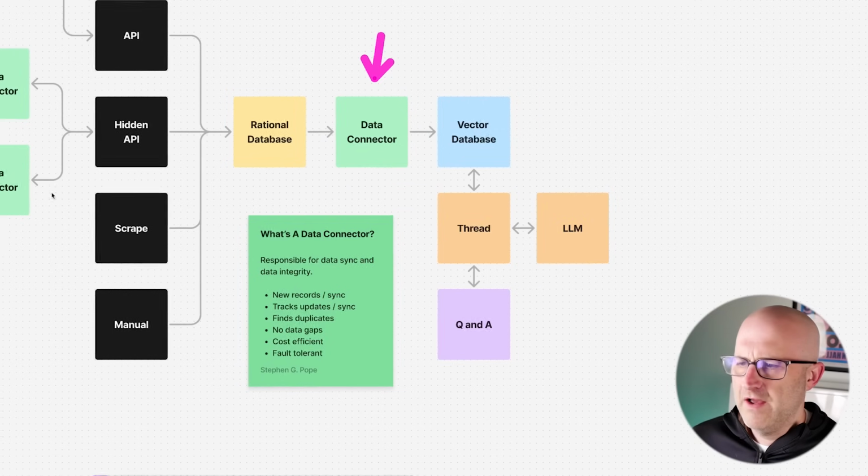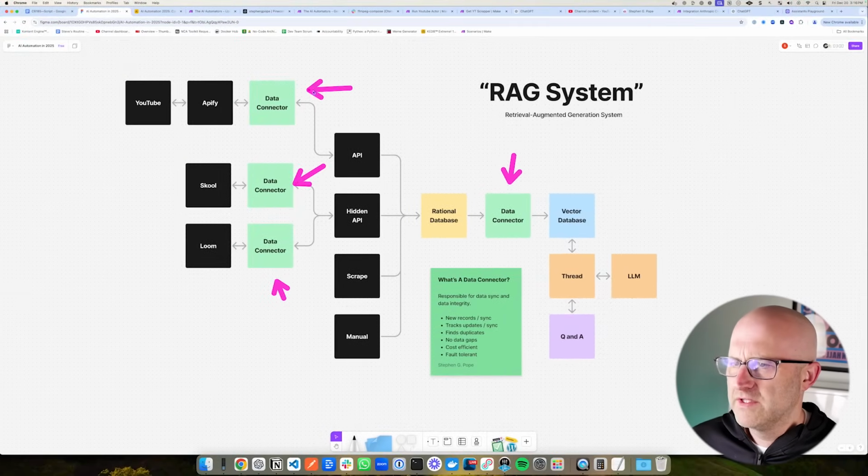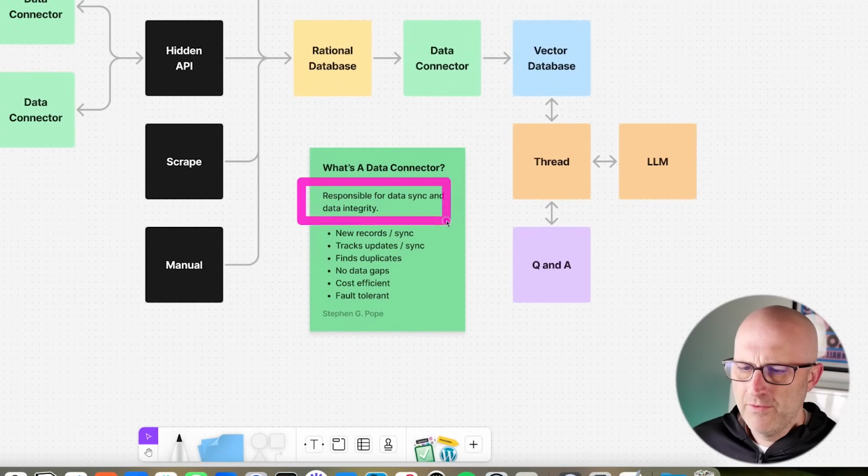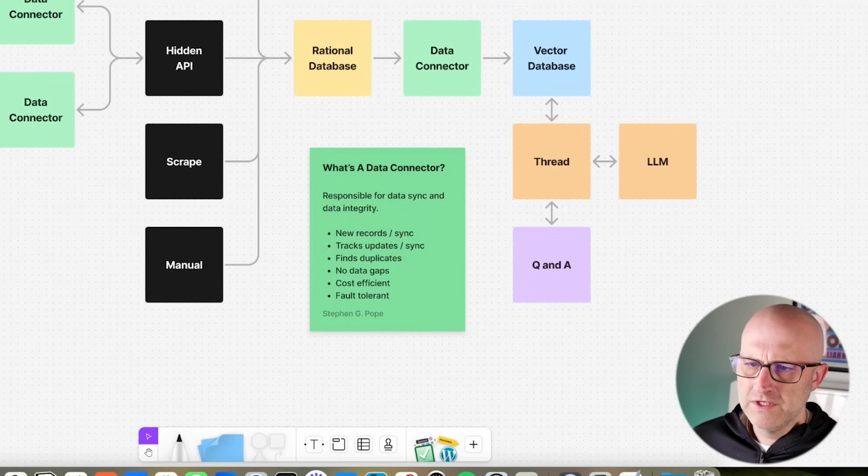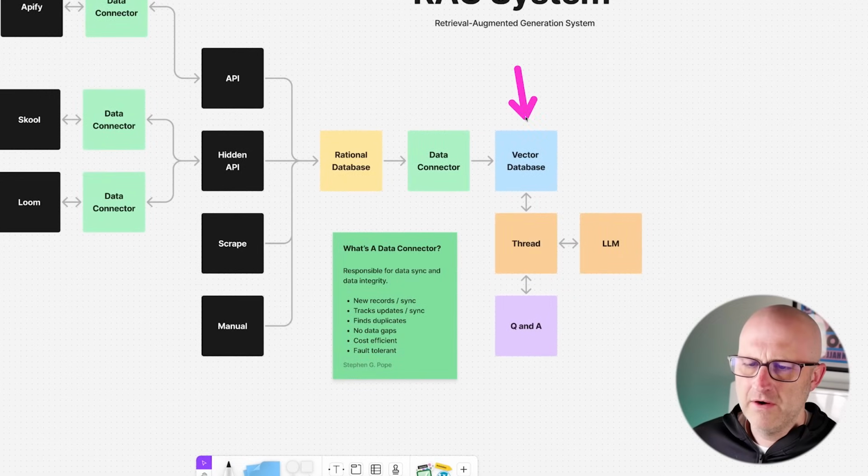collector. Now you're going to see here I have data collectors scattered throughout this diagram, and I'll explain them in more detail. But at the core, a data collector is responsible for syncing data between two different sources and also making sure that that data is in good condition. We have to be able to trust that the data that we have here is the same data we have here. We want to make sure that when new rows come into our Airtable database, they show up in our vector database. We want to make sure that when there are updates to our Airtable database, those are also updated in our vector database.